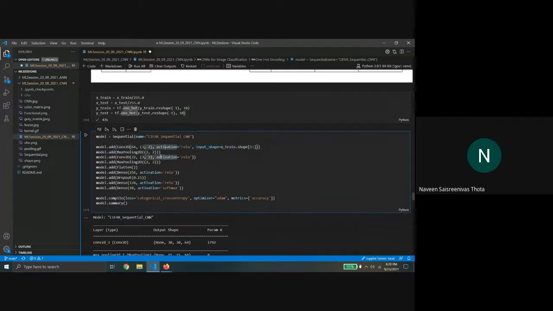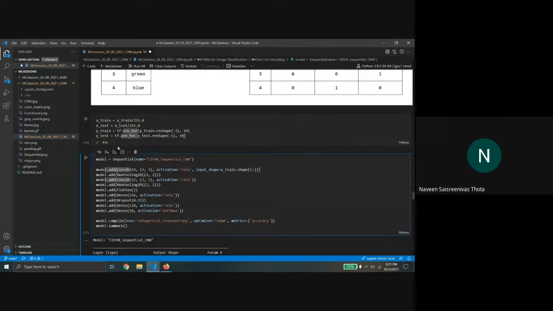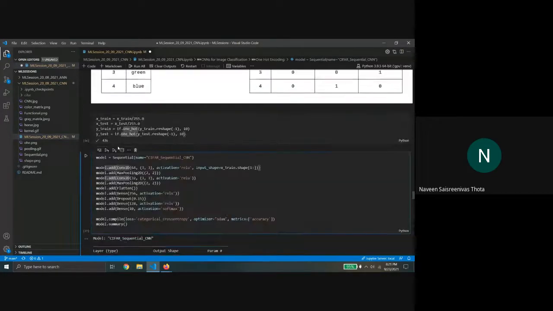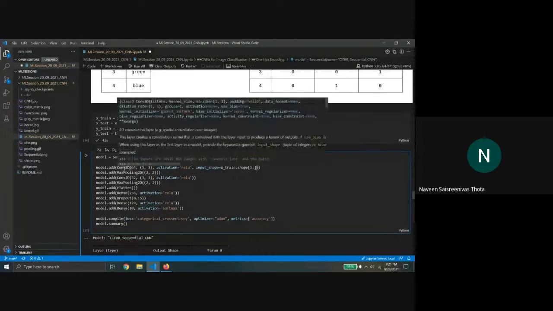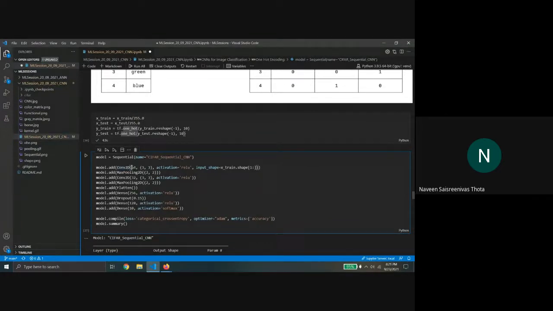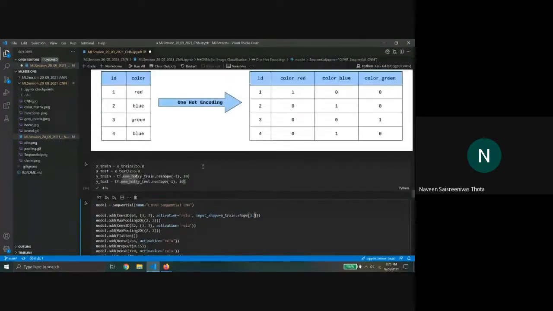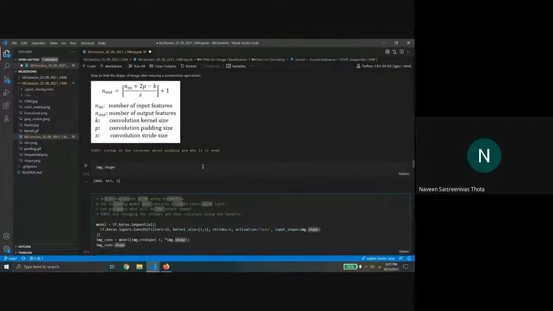Okay. So the first layer is Conv2D. We looked at convolution layers. I'll tell you what each argument means, and then we'll go back and look at the image. In Conv2D, this 64 is the number of filters, and 3 cross 3 means the shape of the filter. The activation function is something we mentioned last time, and input shape is the shape of the image. So let's just go to the image.